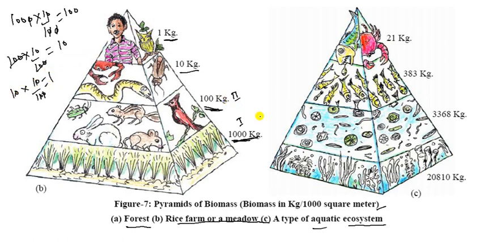kg. So these are given here, the first trophic level, second trophic level, third trophic level, and it is your fourth trophic level. So you can write here it is third trophic level and it is fourth trophic level. So that is the structure, the pyramidal structure of the biomass in a rice farm.